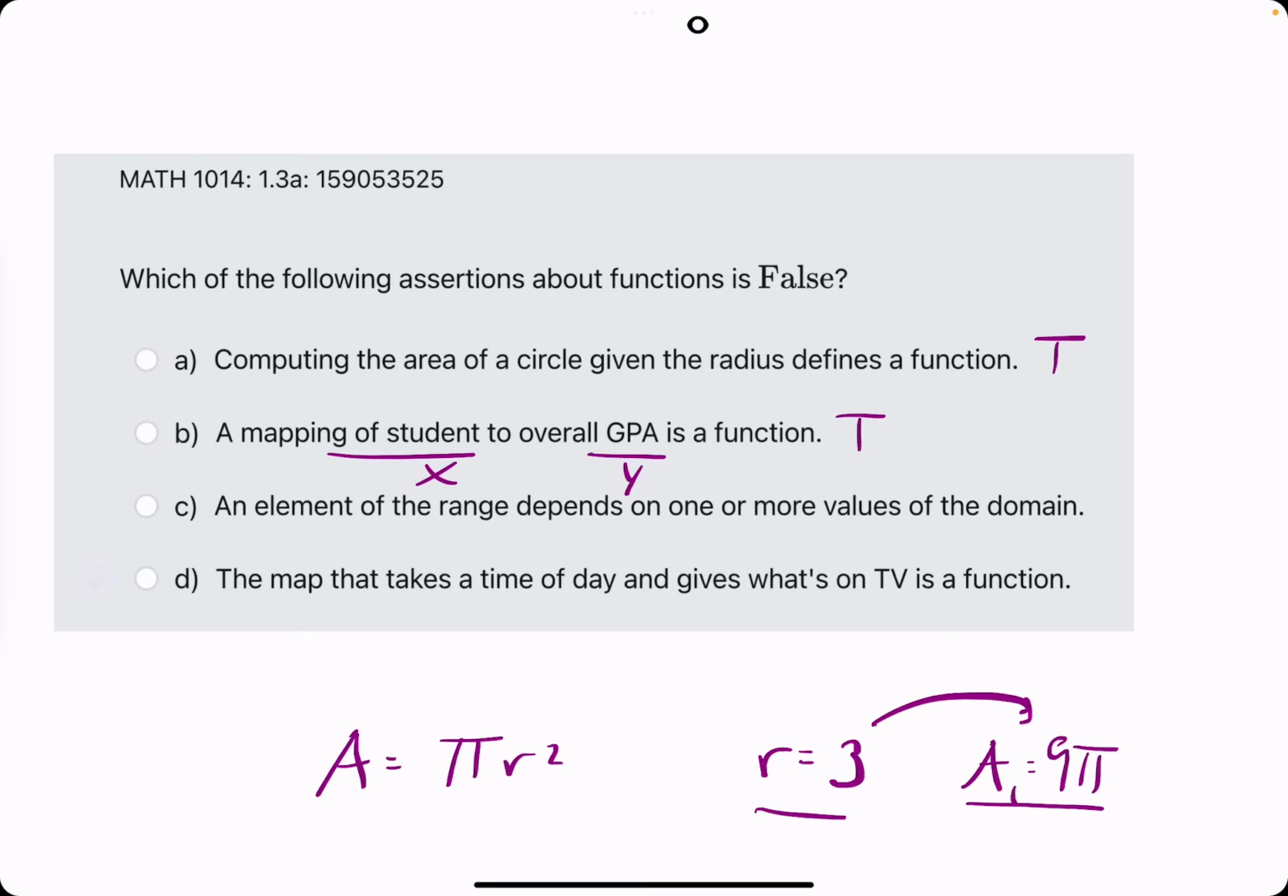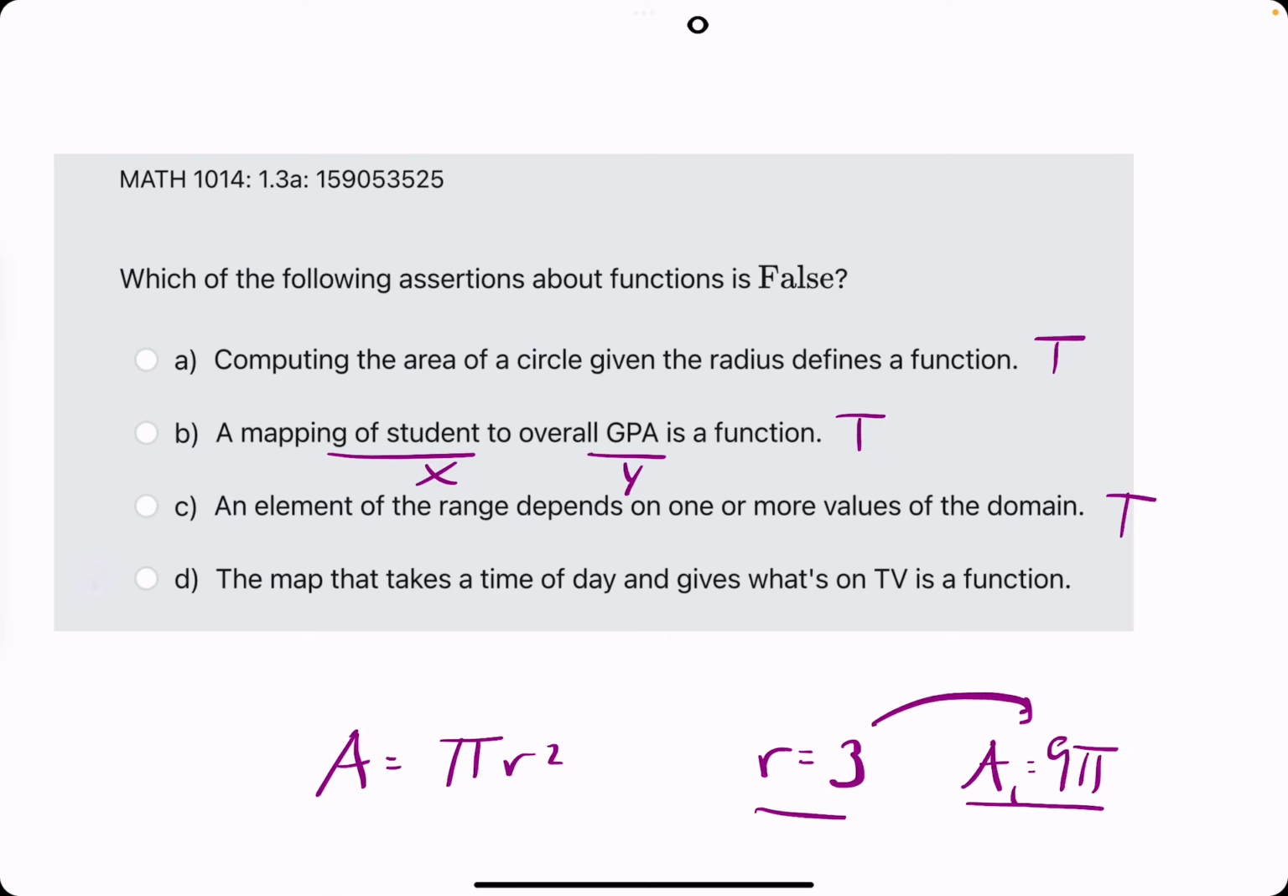C, an element of the range depends on one or more values of the domain. Oh, no, that's right. We might have had this one, I can't remember. I'm thinking that's true, though, because you can have multiple x values producing the same y value, the element in the range. Multiple x values producing the same y value, that's totally fine.